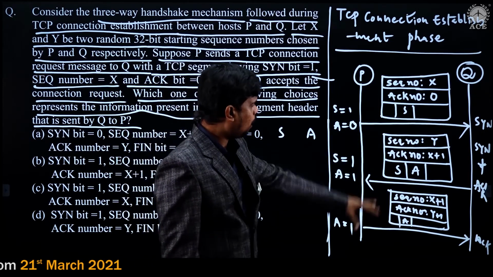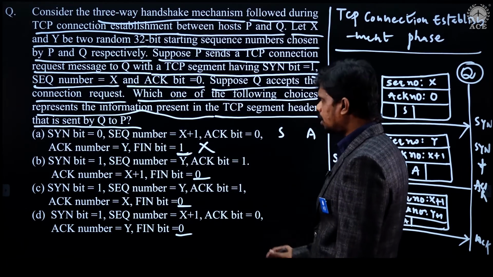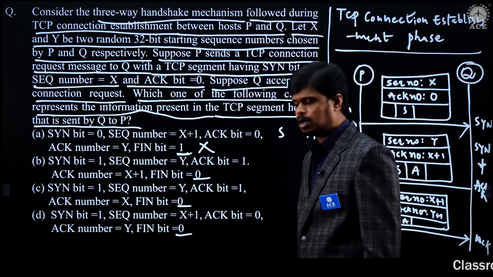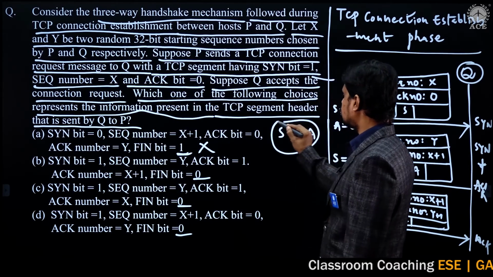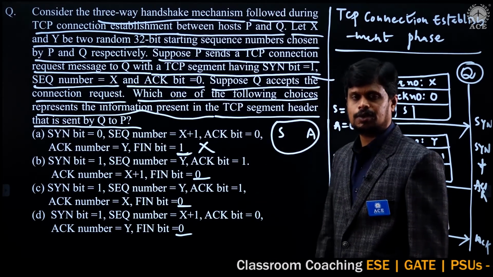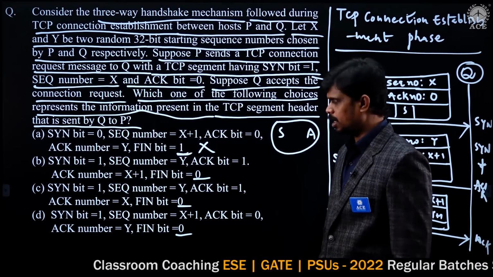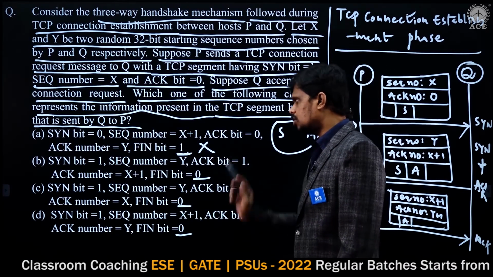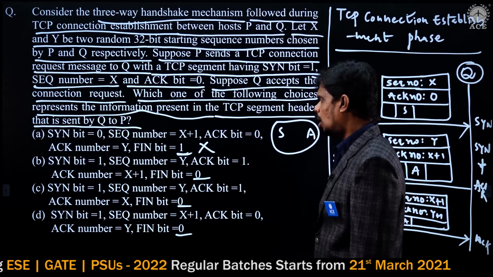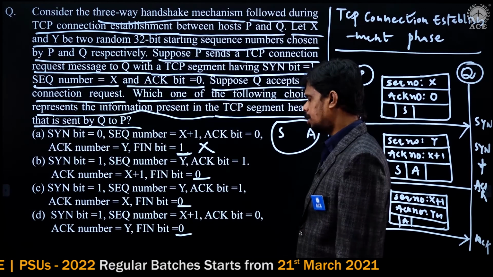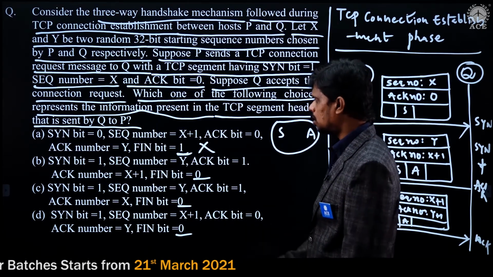So based on this diagram, now verify the options. Already we have ignored option A because in the connection establishment phase of TCP, we are using only two flags, that is the synchronization flag and the acknowledgement flag. We are not using the finish flag. So option A is incorrect here. Then coming to option B, have a look at what option B is saying.